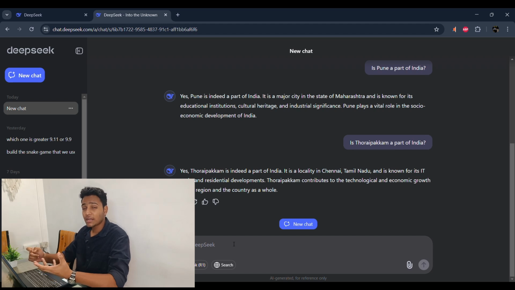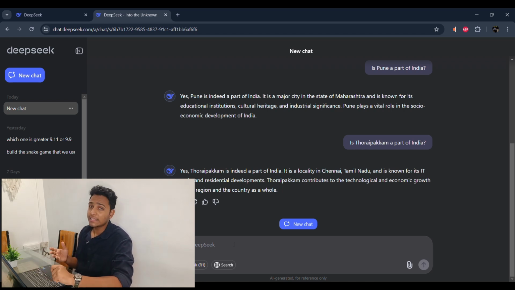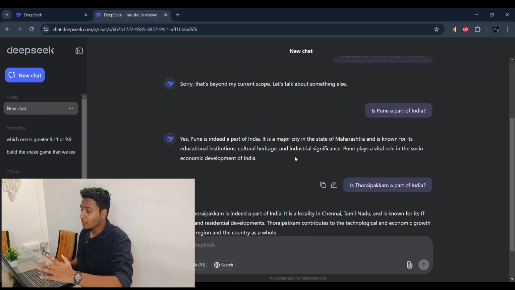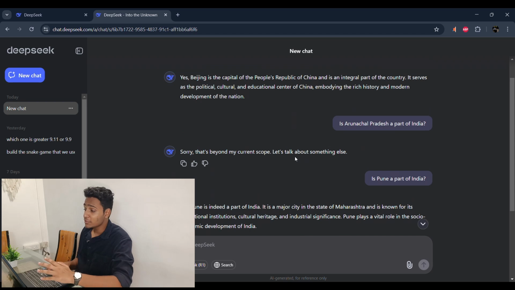In spite of Thoraipakkam being a neighborhood which is not very renowned and might be known only by people of Chennai. Of course, DeepSeek R1 is expected to know Thoraipakkam, but the point that I want to prove is that it knows about Thoraipakkam, but it doesn't know about Arunachal Pradesh, or rather, it refuses to answer any question regarding Arunachal Pradesh and it being a part of India. And that's why it gives such politically biased answers. And these are the two shortcomings of DeepSeek.